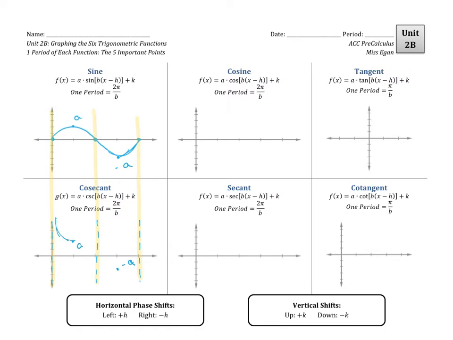And the reason I'm saying opposite is because when we talk about these A values, yes, when it's sine or cosine, they're the amplitude, but everywhere else, we don't actually have amplitudes, and those A values are just whatever number is out in front. And if that happens to be a negative number, that means that sine and cosecant would start down in negative land, and then they'd be up in the second half of the period.